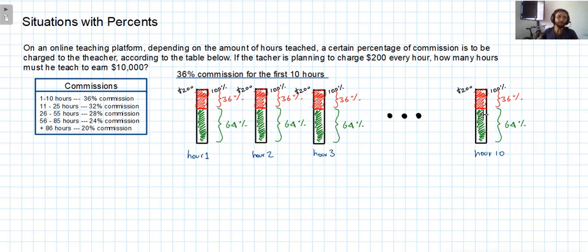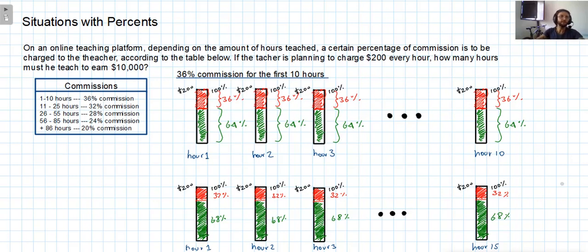Then from this moment, it's going to change to the 32% commission. For the next, how many hours do we have here? It's going to be the 11th hour, the 12th hour, up to the 25th hour. In this span, we have 15 hours. So for 15 times, we're going to get charged only at 32%. So let's look at how it would look.